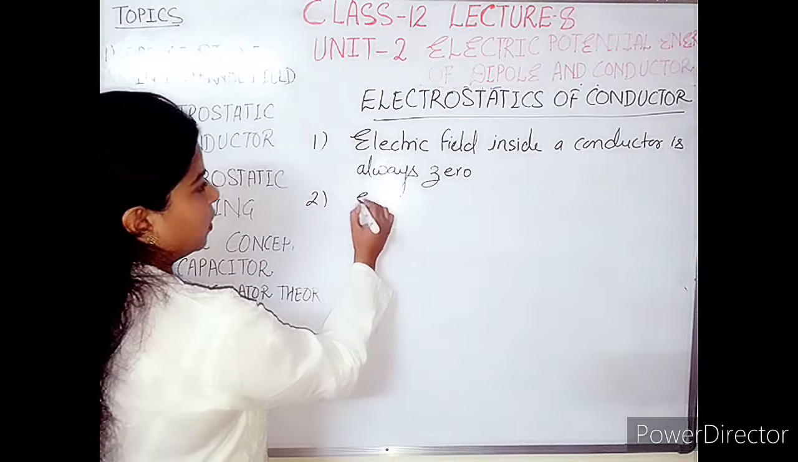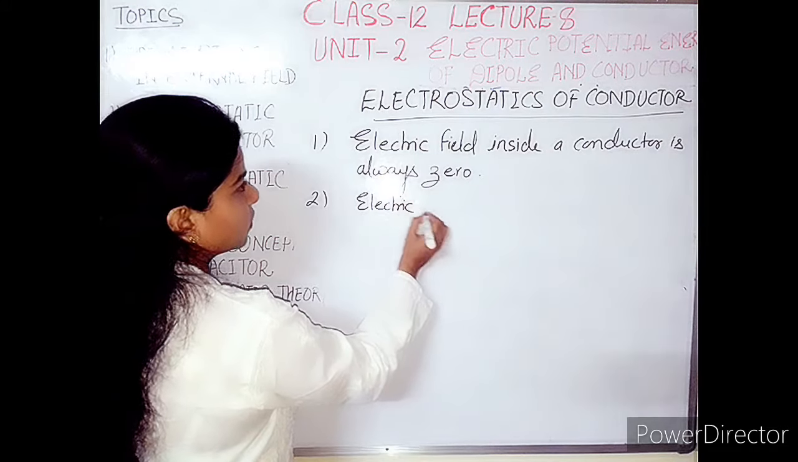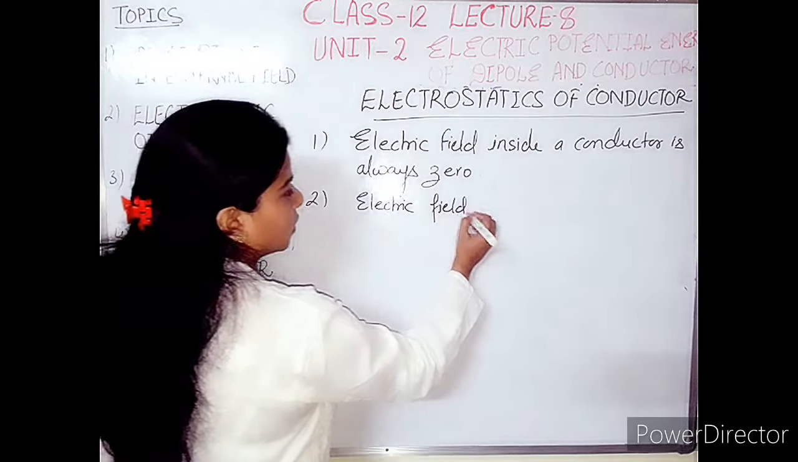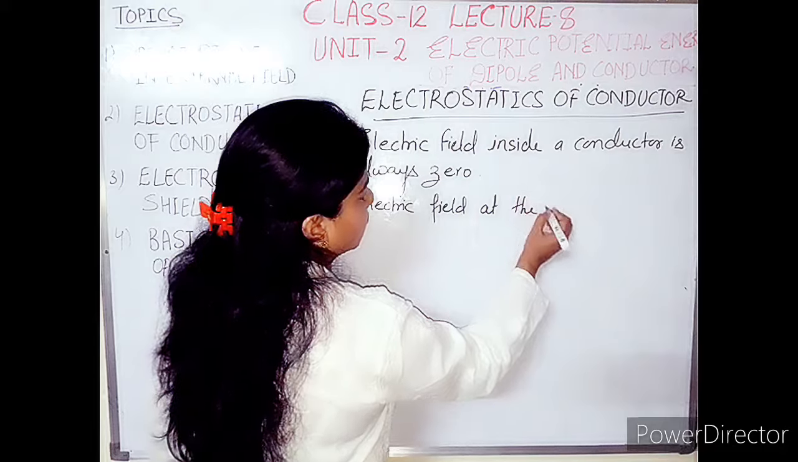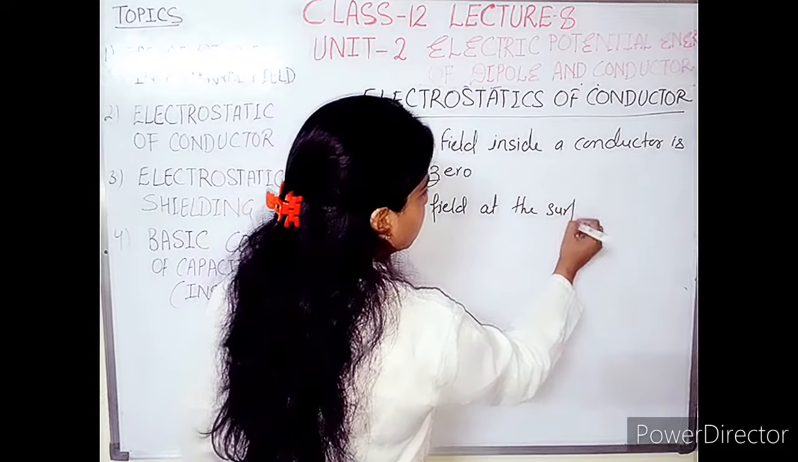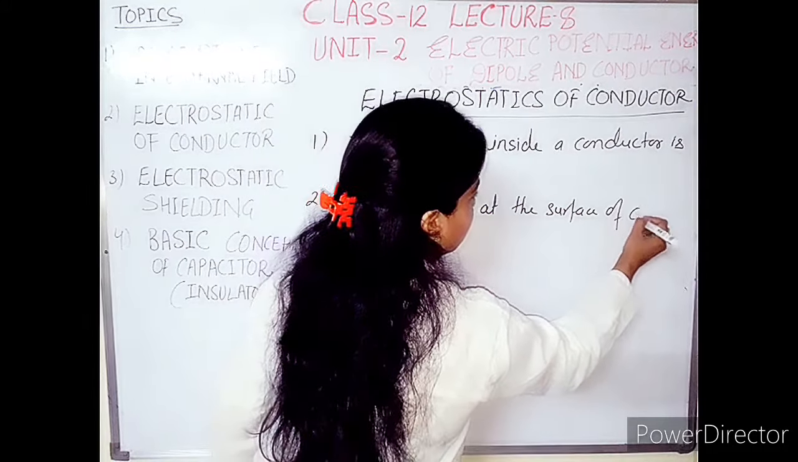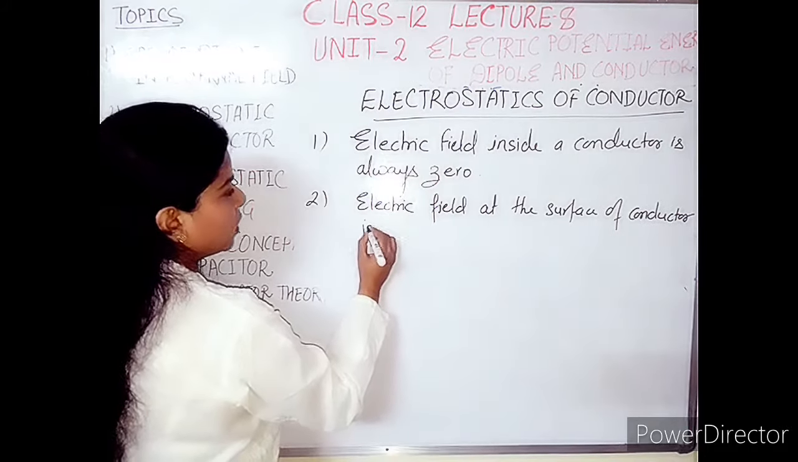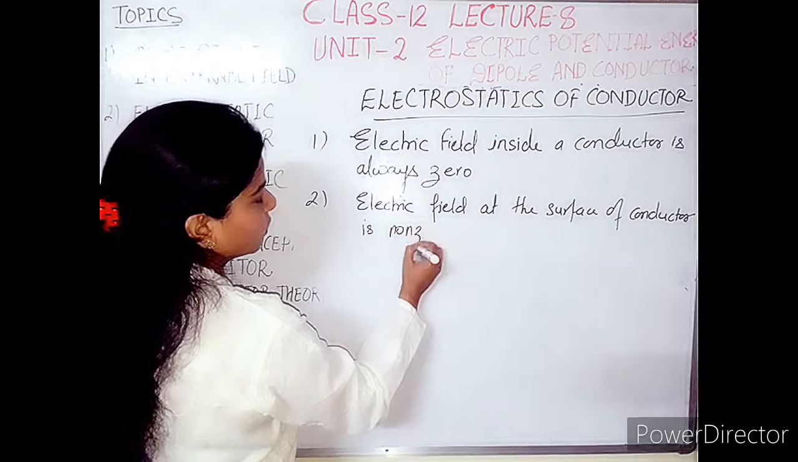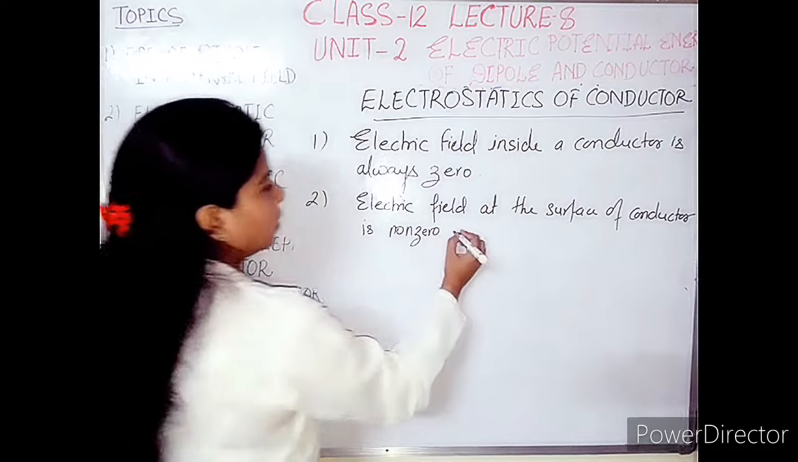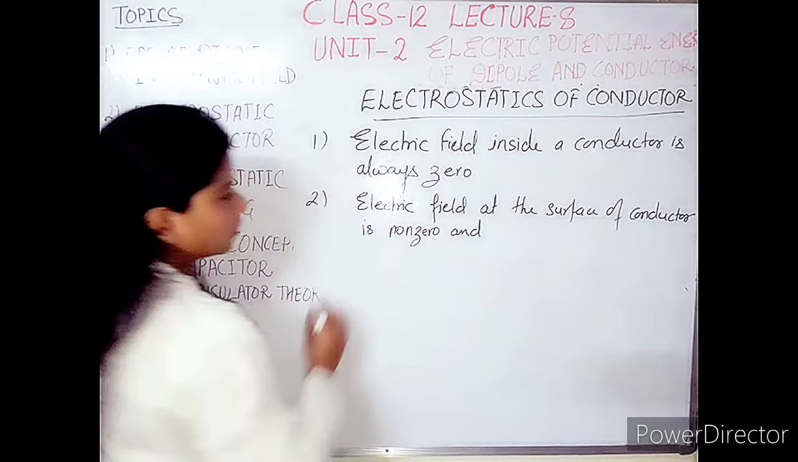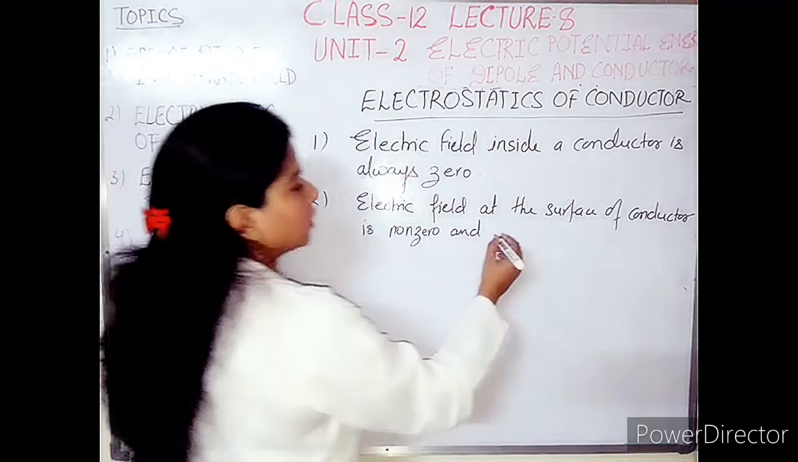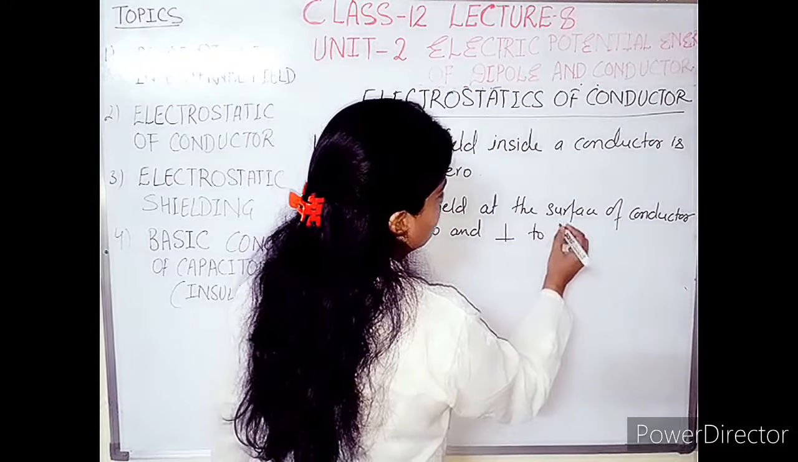Second, electric field at the surface of conductor is non-zero and perpendicular to the surface.